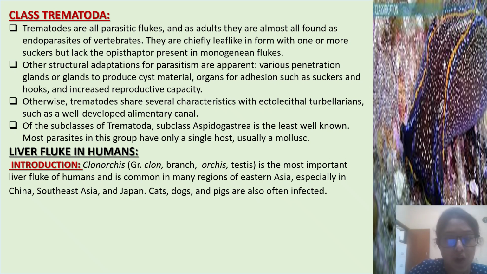Clonorchis. Clon means branches and orchis means testis. It is the most important liver fluke of humans and is common in many regions of Eastern Asia, especially in China, Southeast Asia, and Japan. Cats, dogs, and pigs are also often infected.